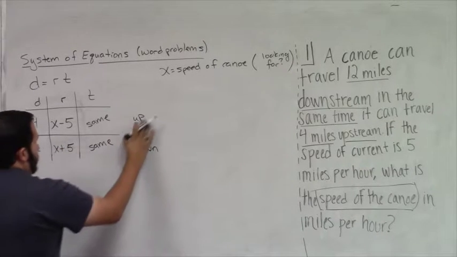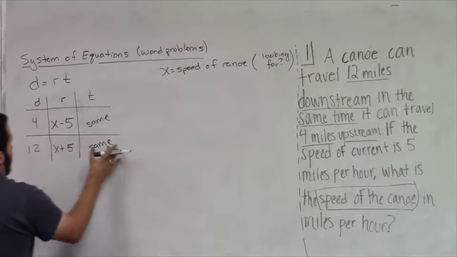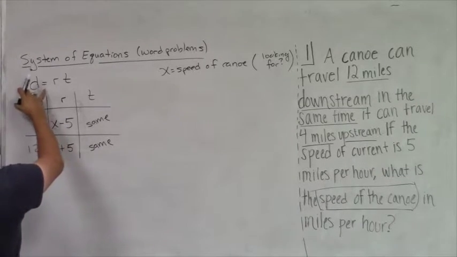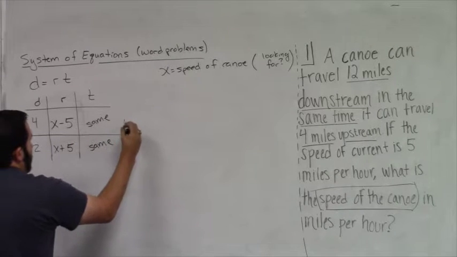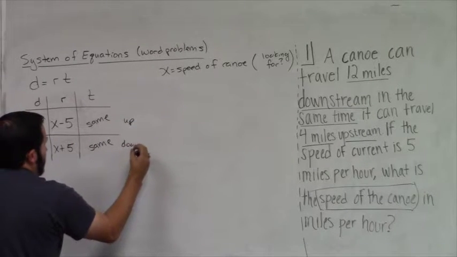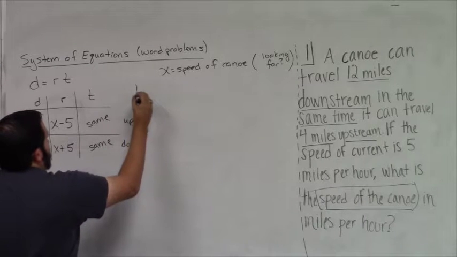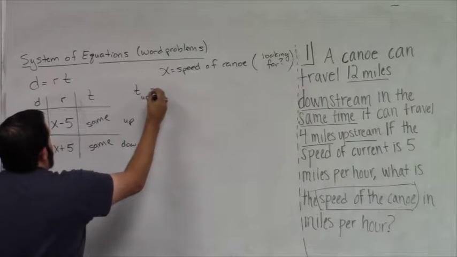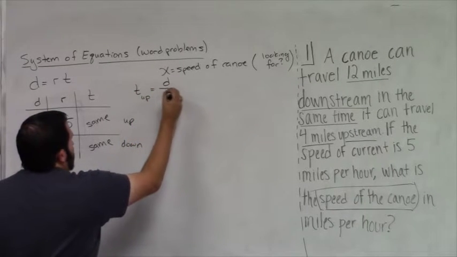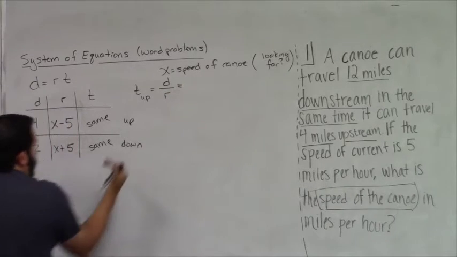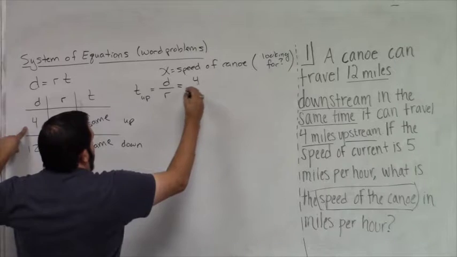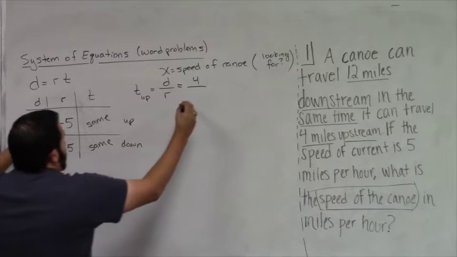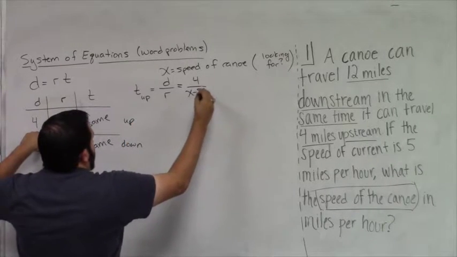Now that I have this set up, I'm going to use d equals rt. Now my t is the same. So my t up is equal to my distance over my rate going upstream. My distance going upstream is 4. My rate going upstream is x minus 5.